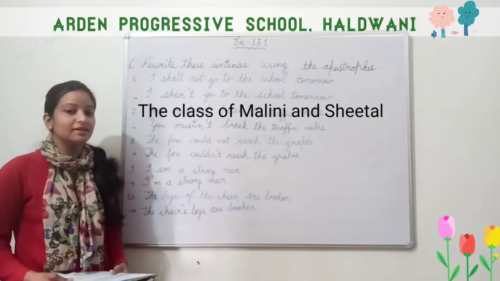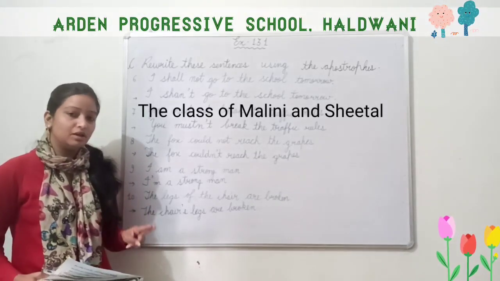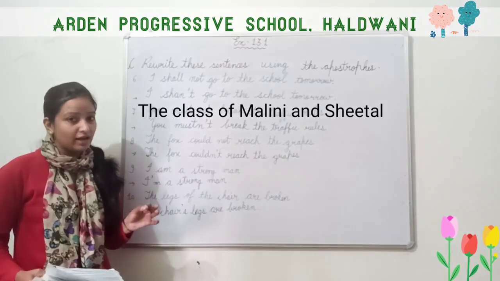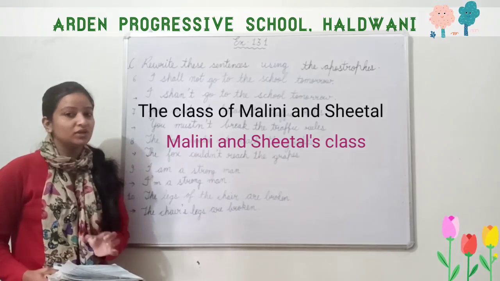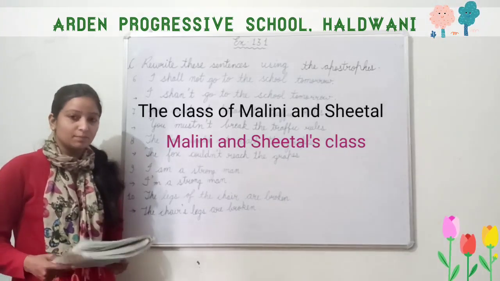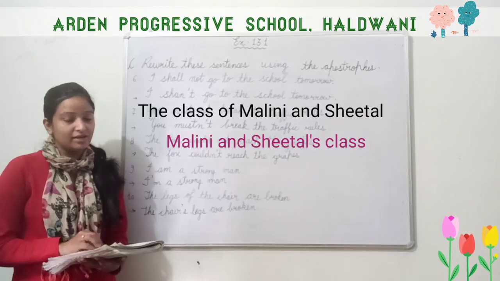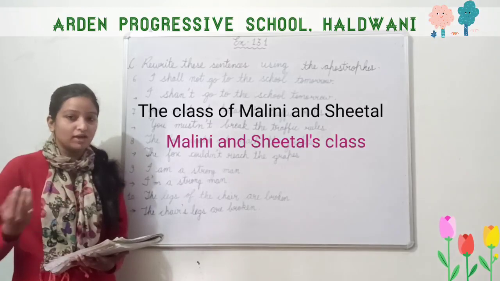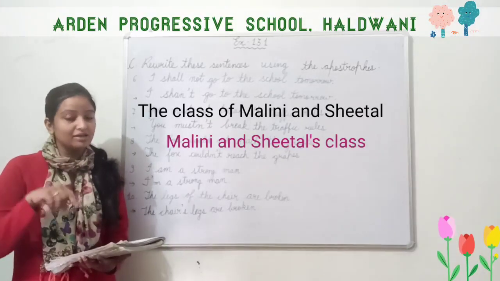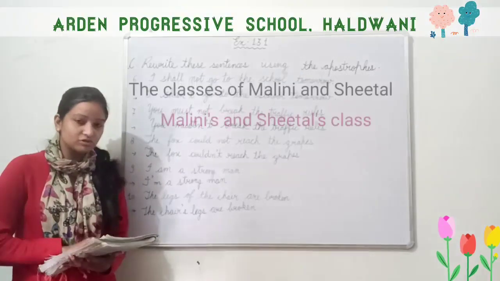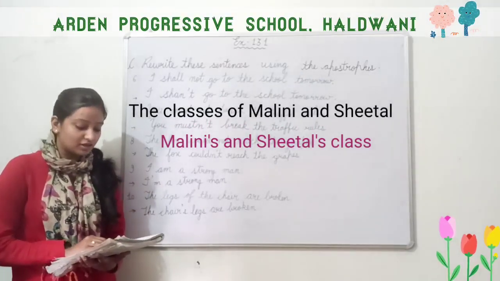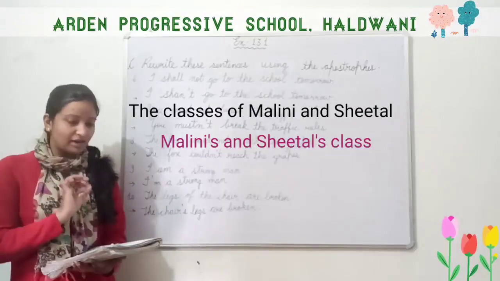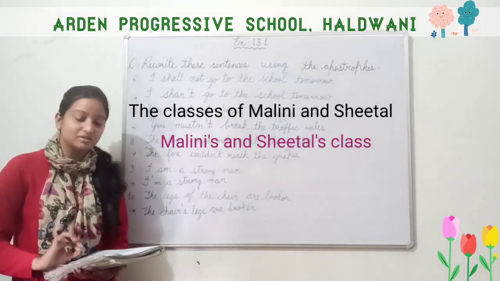If class is there, it means they both belong to a single class. In such a case, what do we do? We write apostrophe s to the last noun. So, suppose the class of Malini and Sheetal is given. What do we do? We put apostrophe s with the last noun. So, Malini and Sheetal's class. But in this question, it is given the classes of Malini and Sheetal. It means that they both have a different class. So, Malini's and Sheetal's classes.